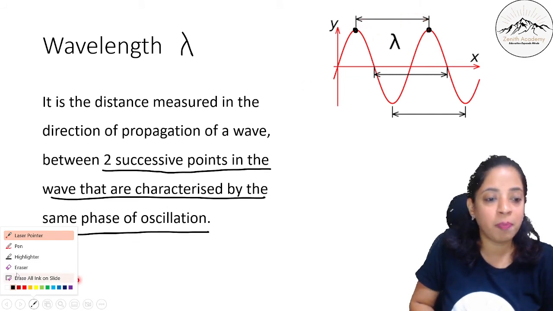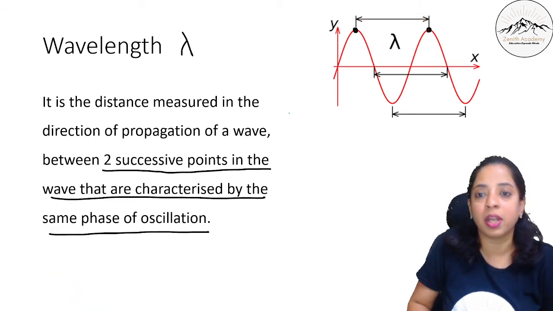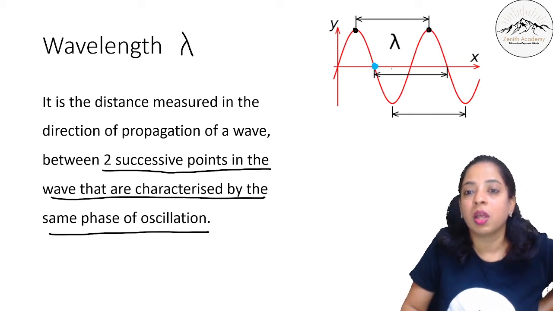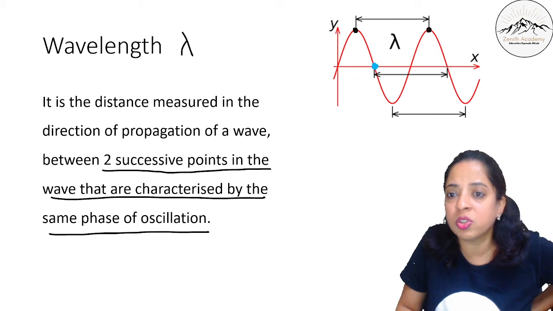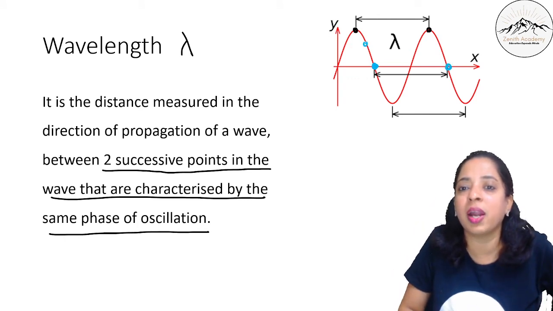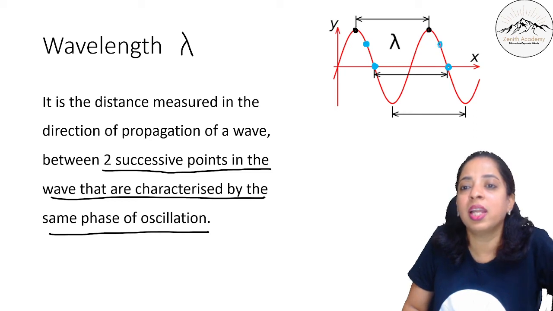If I take some other particle, suppose I take a particle here, and this particle is again in the same phase. So the distance between them is the wavelength.